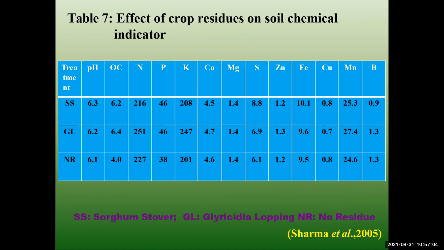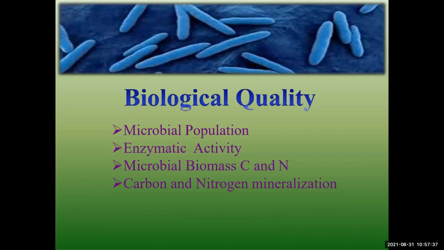This is the suspended solid. Okay, the treatment indicators are pH, organic carbon, nitrogen, phosphorus, potassium, calcium, magnesium, sodium, sulfur, zinc, iron, copper, manganese, and boron. This is given in the crop residue soil chemical indicator. The values are 6.3, 6.2, and then 6.2. All three pH values are acidic. Okay, this is the effect of crop residue on the soil chemical indicator.